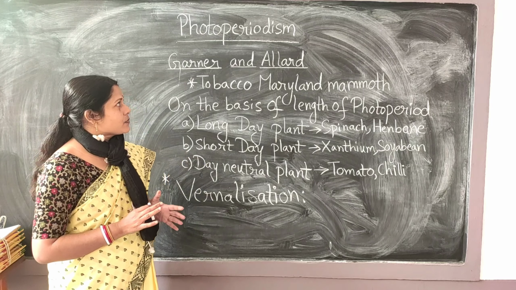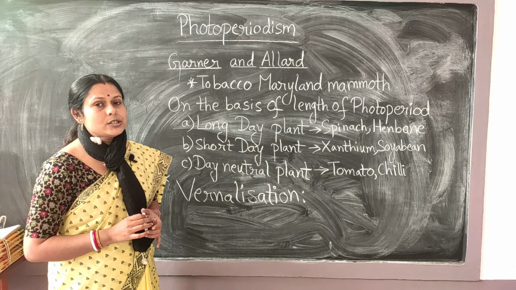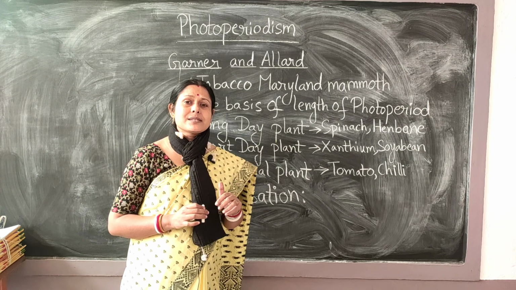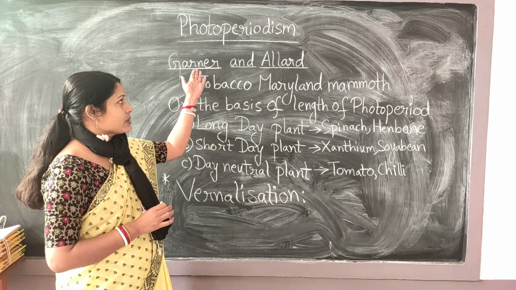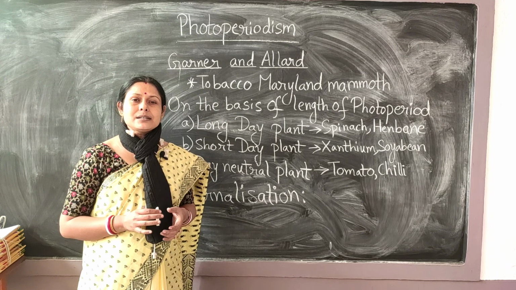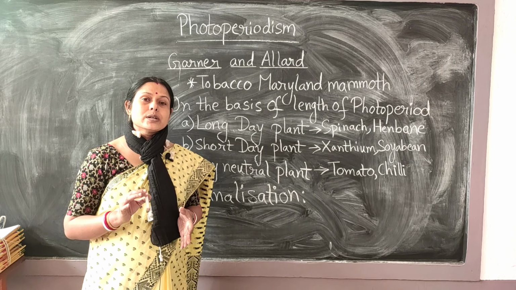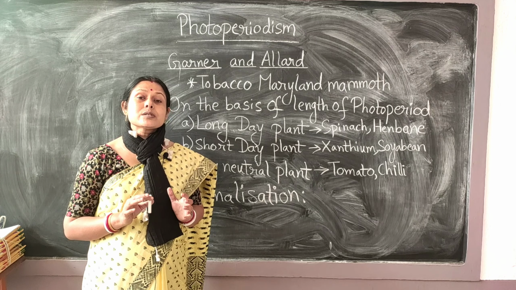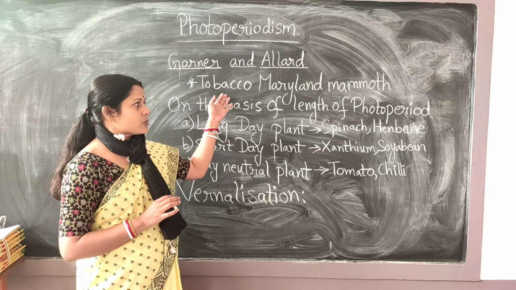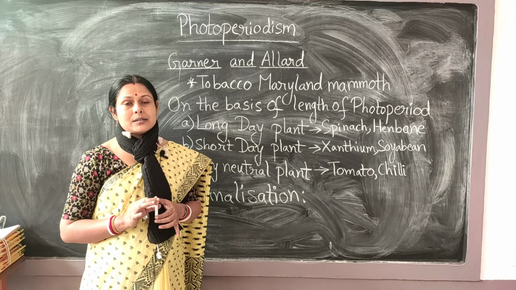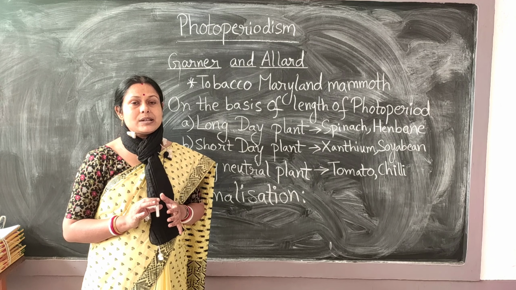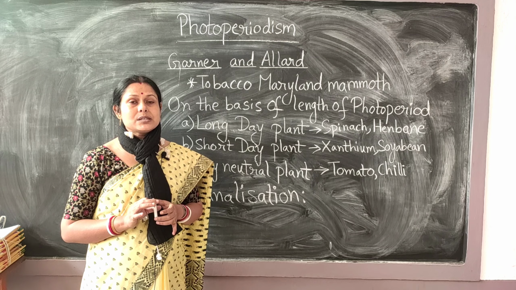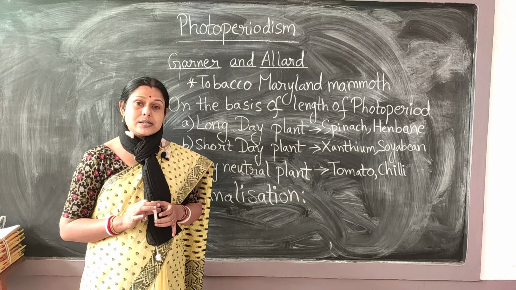But this photoperiodism was actually noticed accidentally by two scientists, Garner and Allard. They were working on a particular tobacco plant, called the tobacco Maryland Mammoth plant. This plant generally flowers during winter.